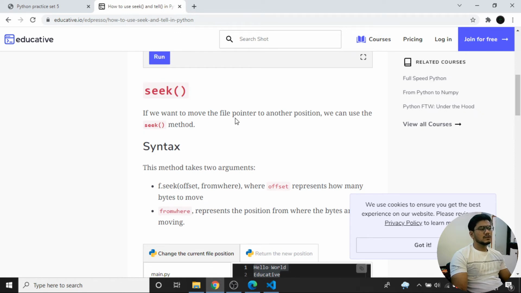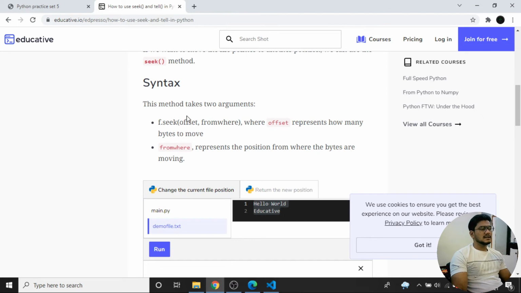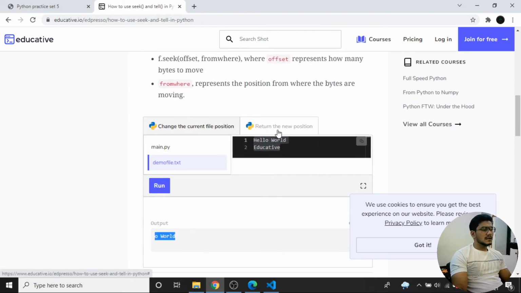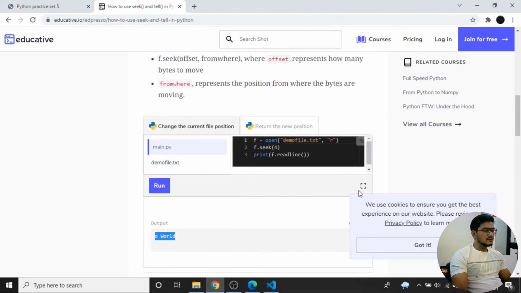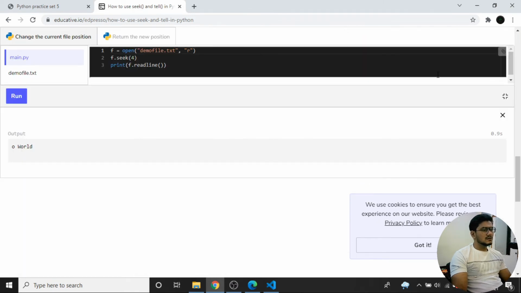If we want to move the file pointer to another position, we can use seek. The syntax is something like f.seek(offset, from_where). The offset represents how many bytes to move. Where is this program? I am not able to see it here. Okay, I'll make the screen full. So here is the program.